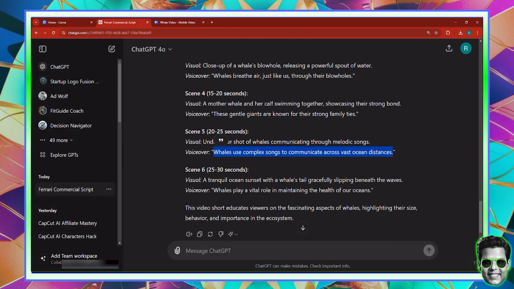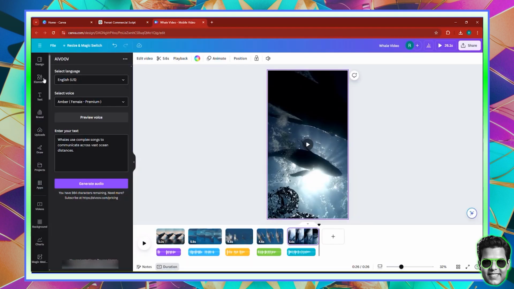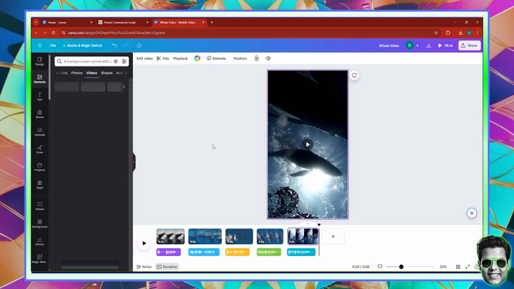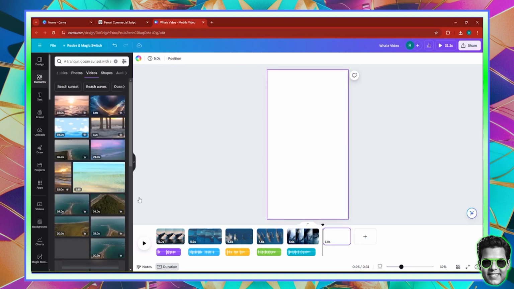So here we have a visual, a tranquil ocean. Okay. I'm just going to copy it as it is in any way. So I'll go to elements, go right here, paste, enter. I'll click plus. There you go. And here, it seems pretty good, but I'm looking for a whale, a tranquil ocean sunset with a blue whale. Okay, it seems that we just need to show the ocean.